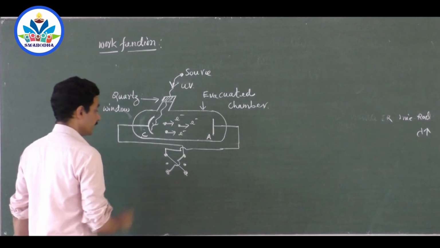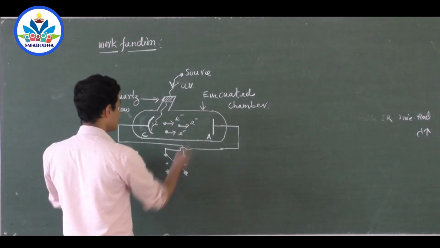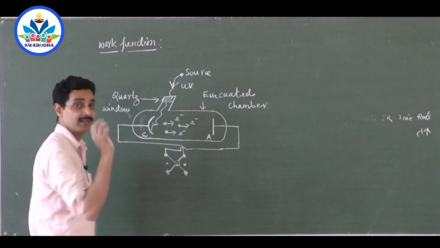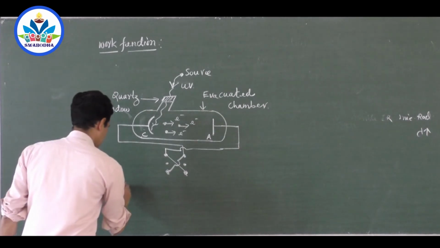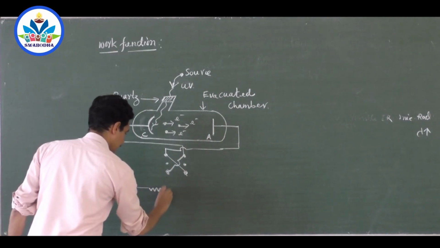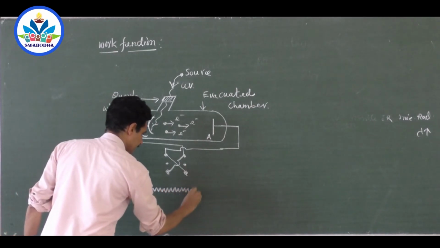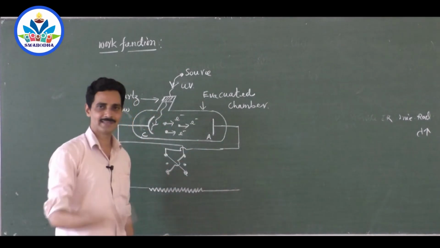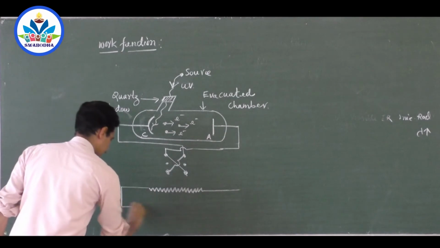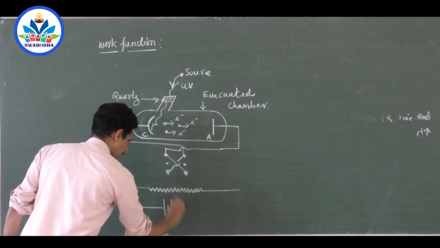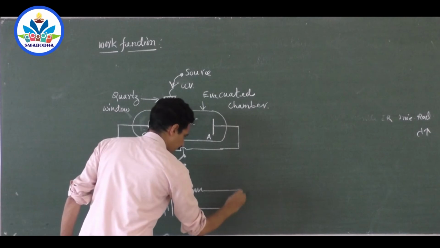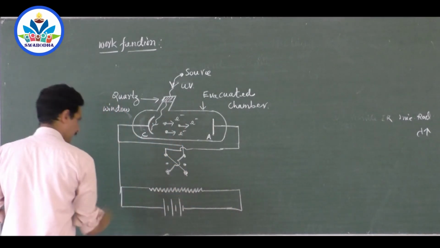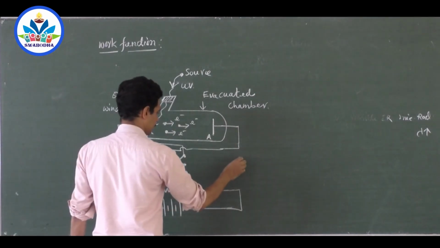Okay, next, of course, sir, you have not given any battery saying that this is positive, negative and all. Okay, I have not given any battery. Now get ready with the battery. How? You connect a rheostat. What do you mean by rheostat? A long wire like this, so that you can take any turn of the wire and change the current. And a battery like this. So battery positive, negative, positive, negative, positive, negative, like this, finally ending at negative. Now connect this one directly here and connect this and here.